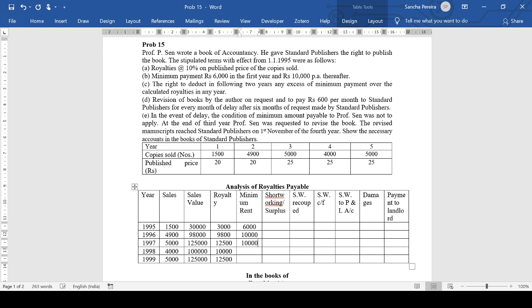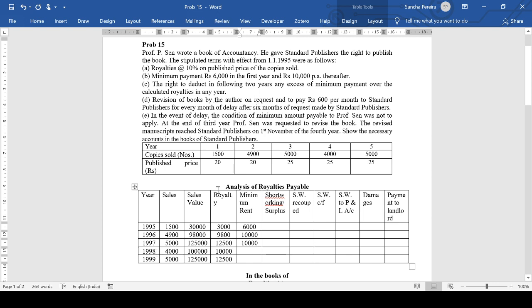Now we need to be slightly careful here. They said in the event of delay, the condition of minimum amount payable to Professor Sain was not to apply. At the end of the third year, Professor Sain was requested to revise the book. The revised manuscripts reached standard publishers on 1st November of the fourth year only.